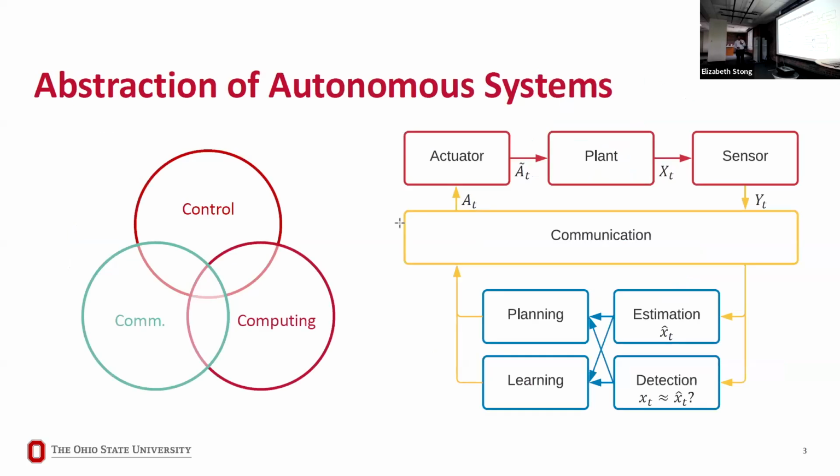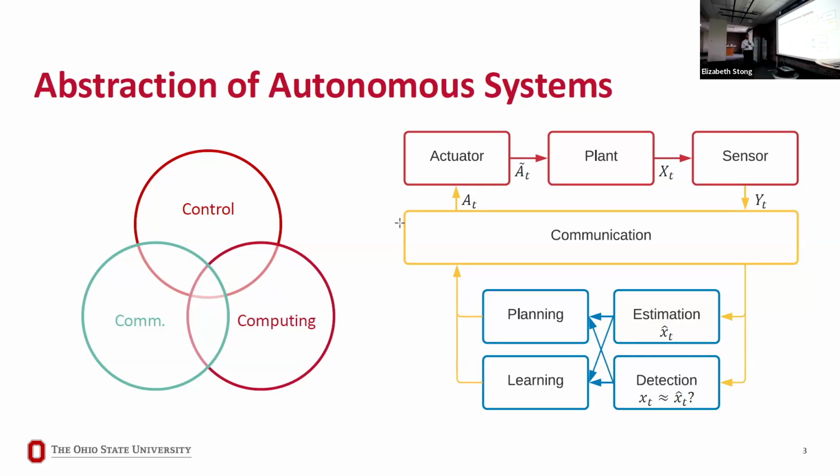Now, this is the abstraction of an autonomous system. We come from a control theory background, so what we always talk about is there is a plant, a sensor, and an actuator. The sensor measures some information about the plant. Think of this building as a plant. The temperature sensors are measuring the temperature. I think there is a thermostat right here and all across this room. They are all measuring the temperature of the room.